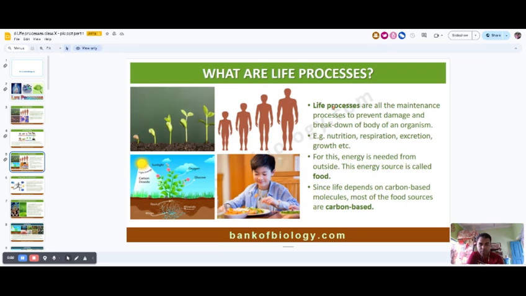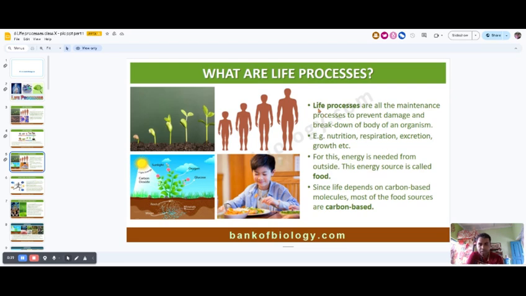Now, what is life process? Life processes are all the maintenance processes to prevent damage and breakdown of the body of an organism. In one word, they are the processes that occur in our body 24 hours. Here are the examples: nutrition, respiration, excretion, growth, movement. All are life processes. These processes are required to maintain our life.